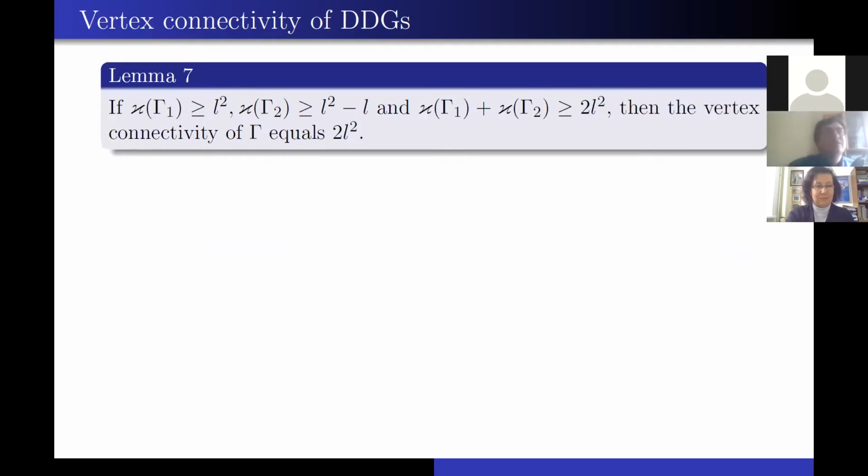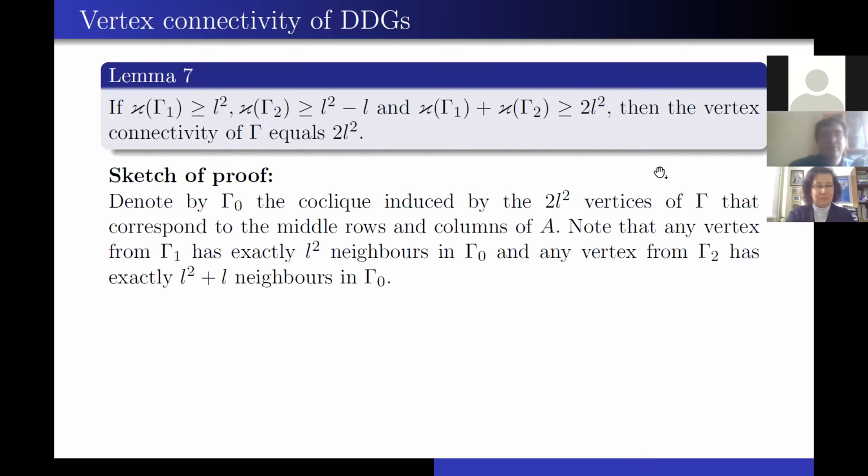And now I present some new results. If the vertex connectivity of gamma 1 is at least L squared, and the vertex connectivity of gamma 2 is no less than L squared minus L, and the sum of these values is at least 2L squared, then the vertex connectivity of gamma equals 2L squared. So let me present a sketch of the proof.